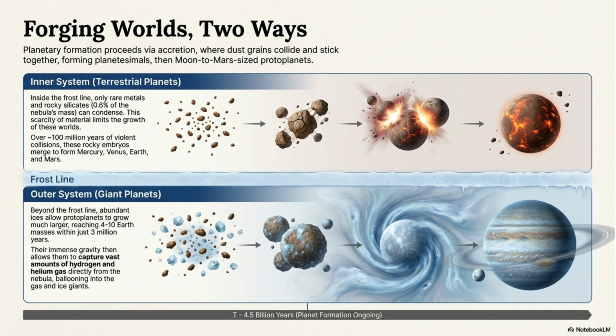Planetary formation occurred through accretion in two ways. Inside the frost line, rare rocky materials merged to form the small terrestrial planets. Outside, abundant ices allowed protoplanets to grow much larger and capture vast amounts of gas, forming the gas giants.